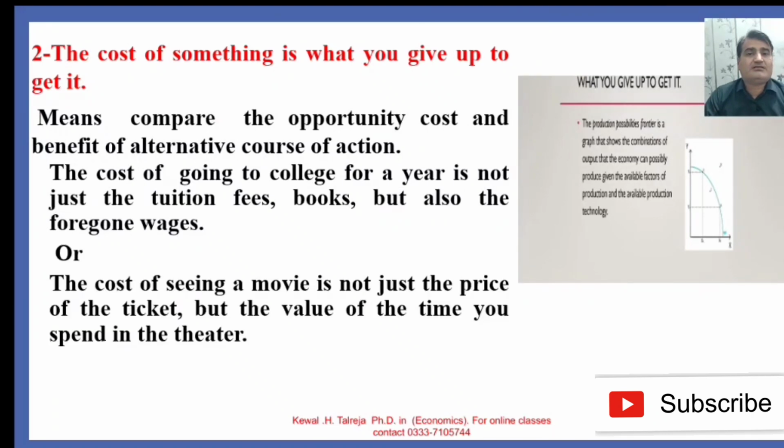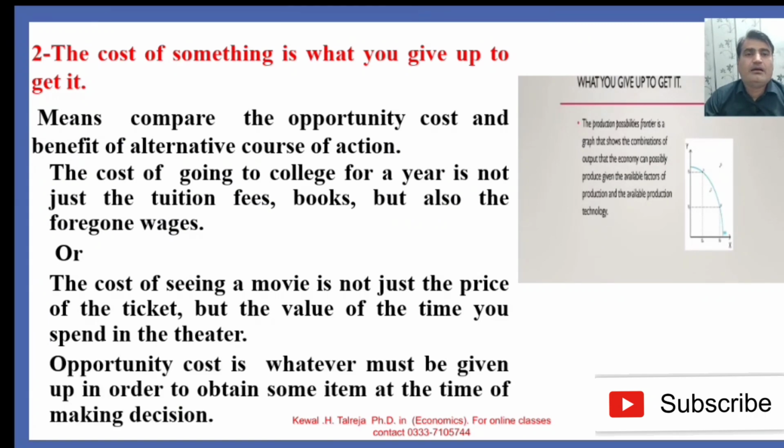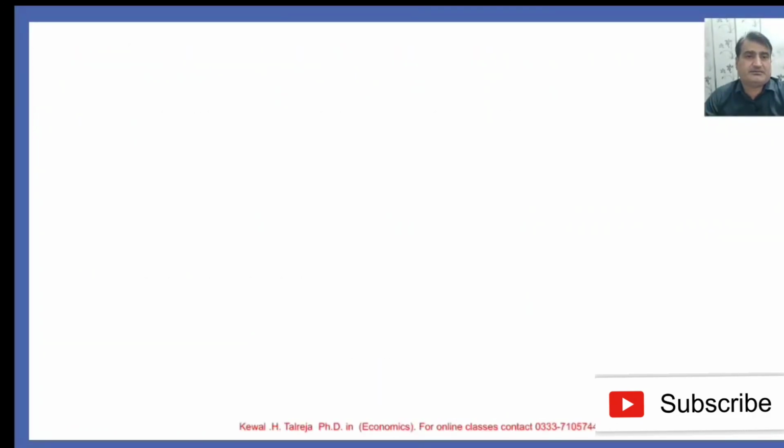Or the cost of seeing a movie is not just the price of the ticket, but the value of the time you spend in the theater while watching the movie. Opportunity cost is whatever must be given up or foregone in order to obtain some item at the time of making a decision. So the second principle is the cost of something is what you give up to get it.